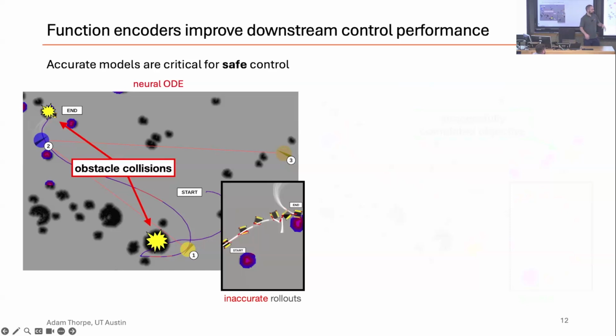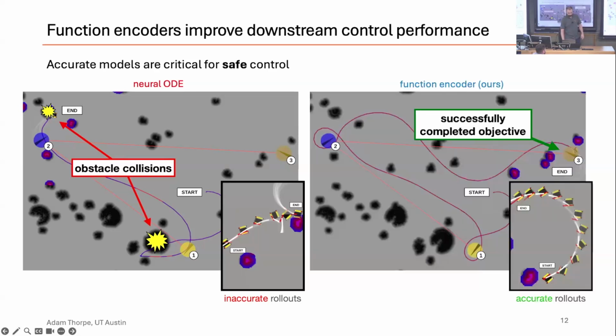And so what that leads to is it collides with the different obstacles, and it just fails to reach the goal. But on the right here, the function encoder adapts the model to the terrain, and so it enables it to drift and navigate through the different waypoints and successfully reach the objective. And again, the big reason for this is that we have accurate model predictions.